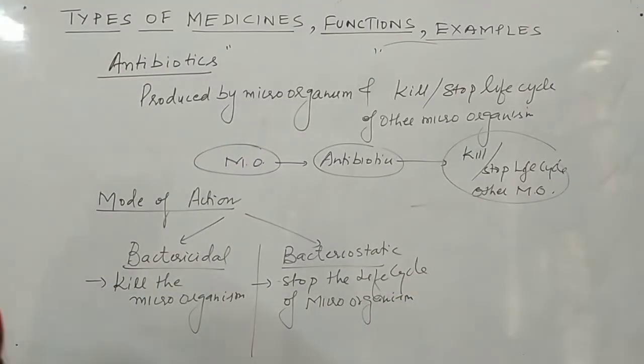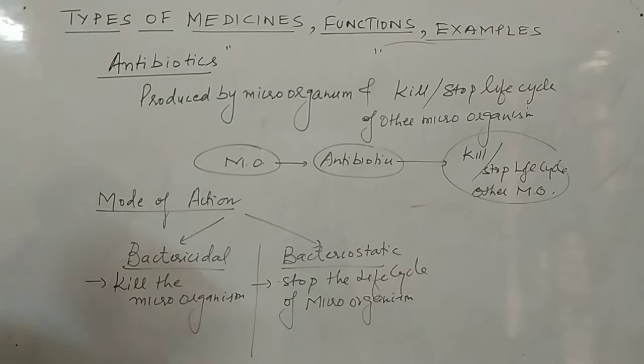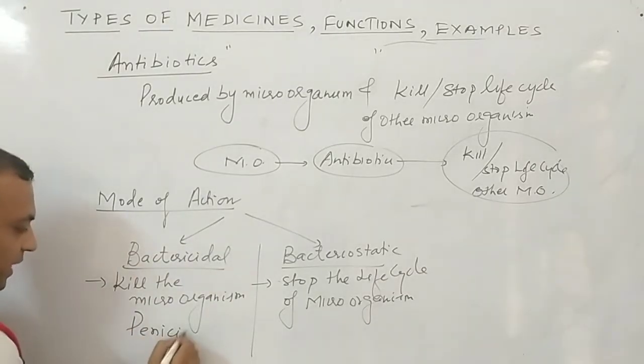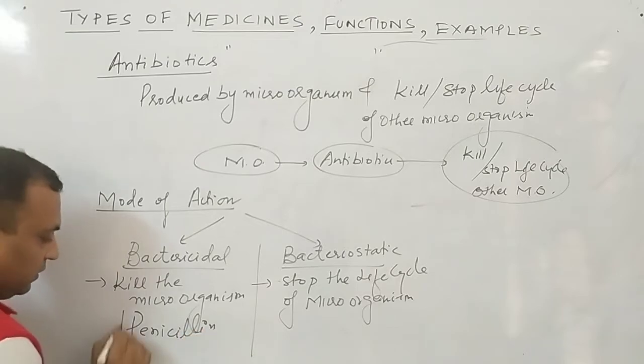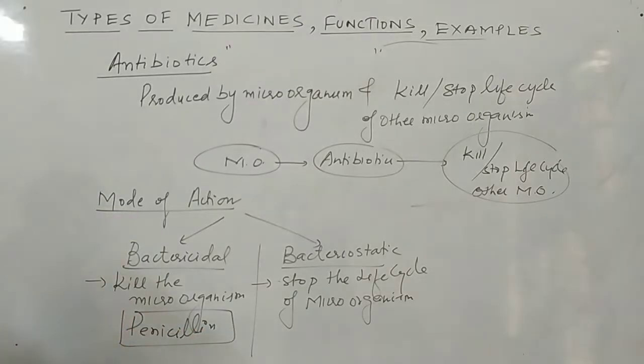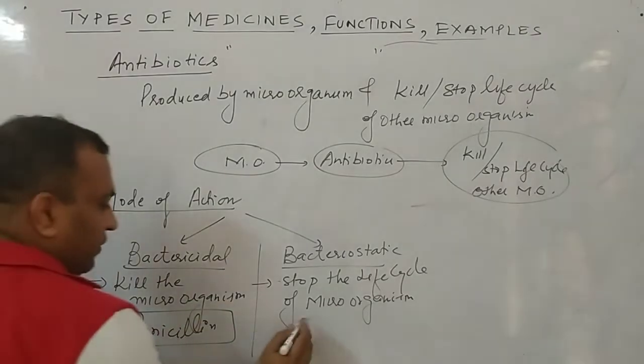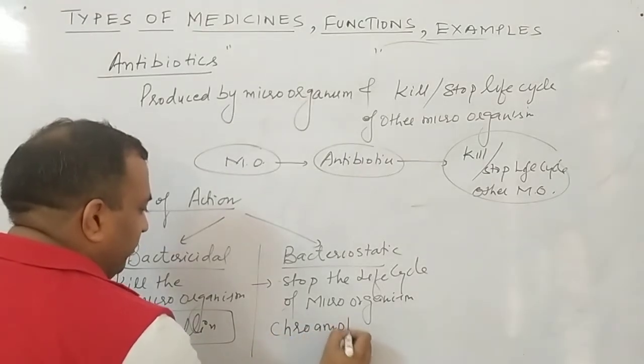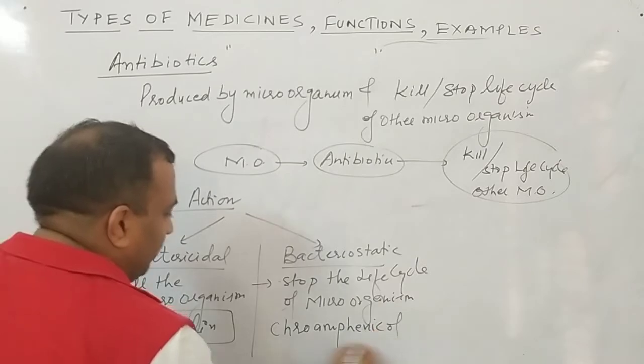Now as far as examples are concerned, for bactericidal we are having the example penicillin. Penicillin. This is the example of bactericidal. And as far as bacteriostatic, we are having the example chloramphenicol.